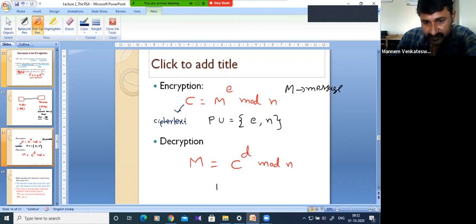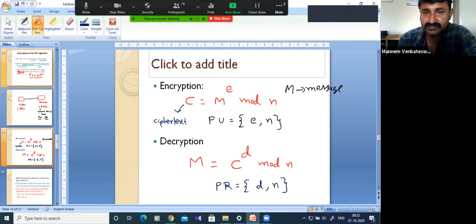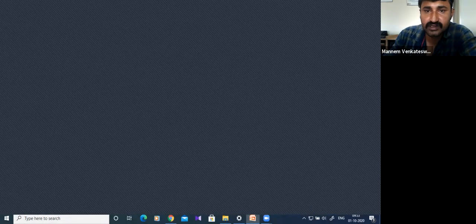And here the private key will be denoted by D comma n. So these are the two expressions for encryption and decryption. But how to get the values, we will see. So far, is it clear? Encryption and decryption, what is the public key representation, what is the private key representation. Shall I go further? Please confirm.